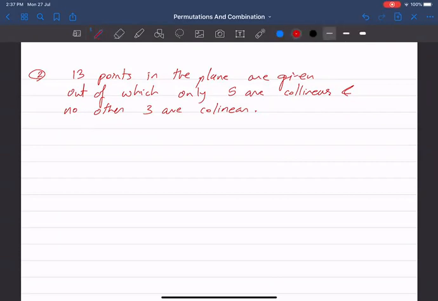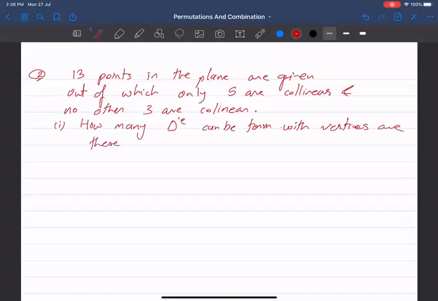How many triangles can be formed with vertices being these points? Okay, beautiful question.